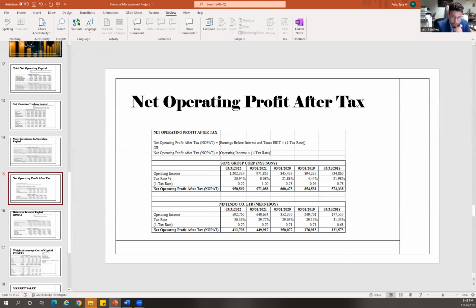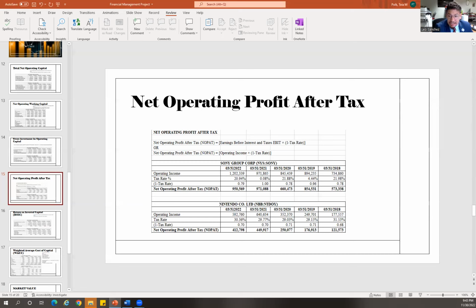Its formula is the following: net operating profit after tax is equal to earnings before interest and tax, EBIT, times 1 minus the tax rate. Or it can also be calculated as the operating income times 1 minus the tax rate.